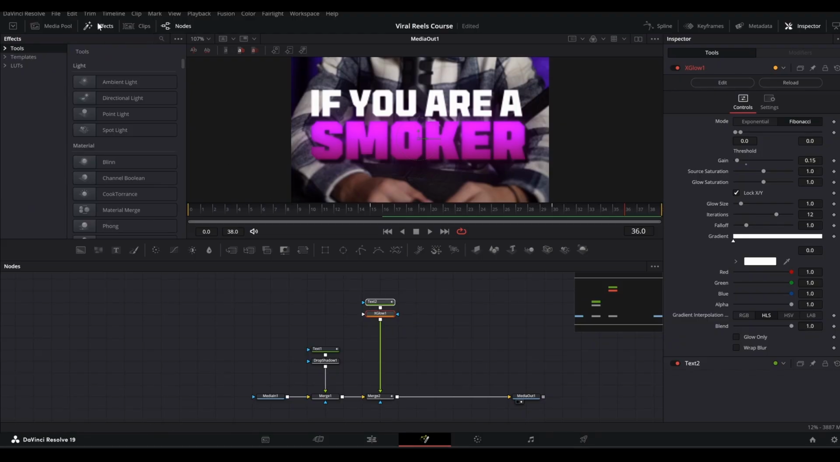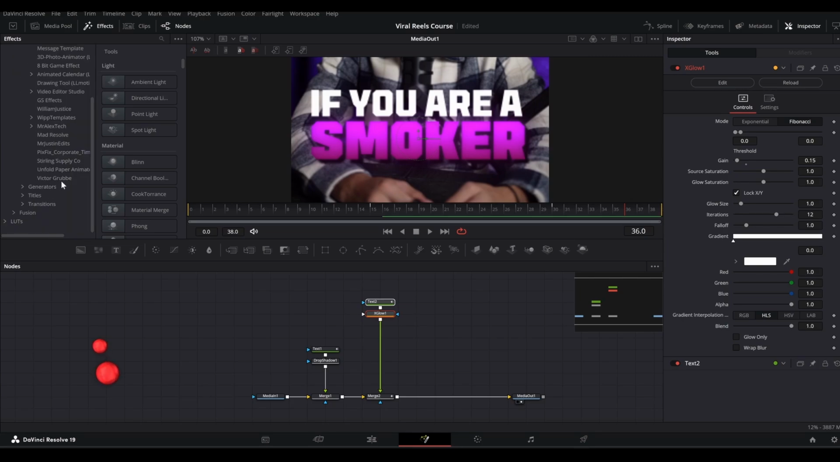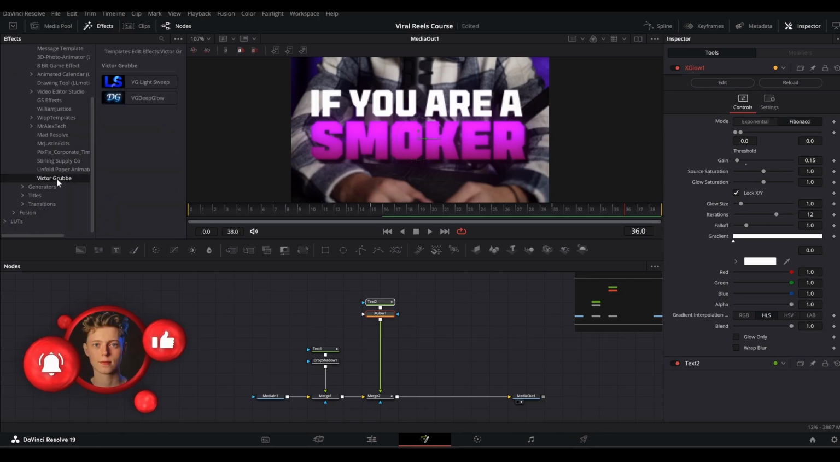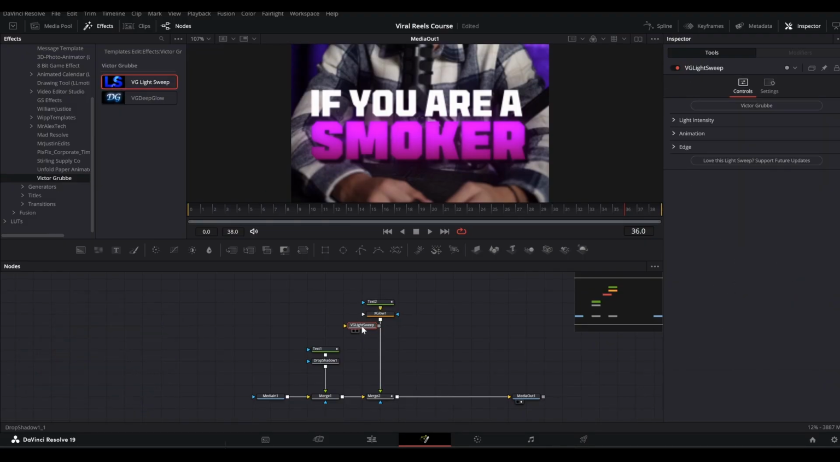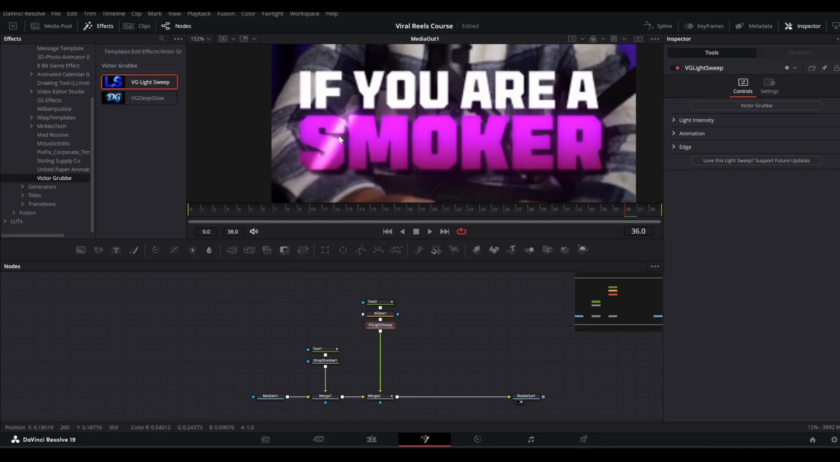So you can go to effects, and then here templates, then edit, then effects, and then here this is the vector group section, and here is the VG light sweep, which is super nice, a game changer. And then you can add this into your text node, so you can see the light sweep here. We will just adjust it according to our needs.